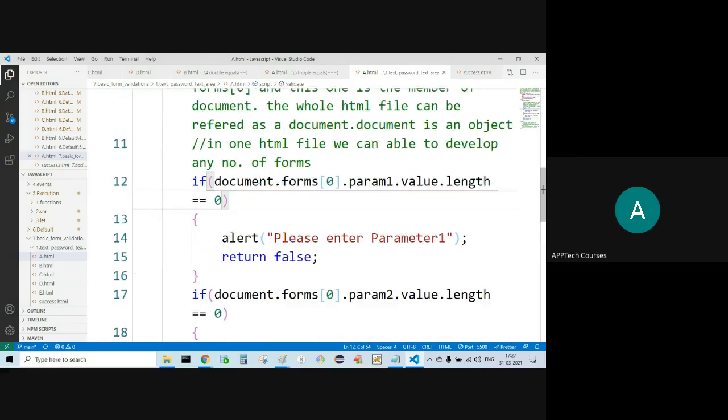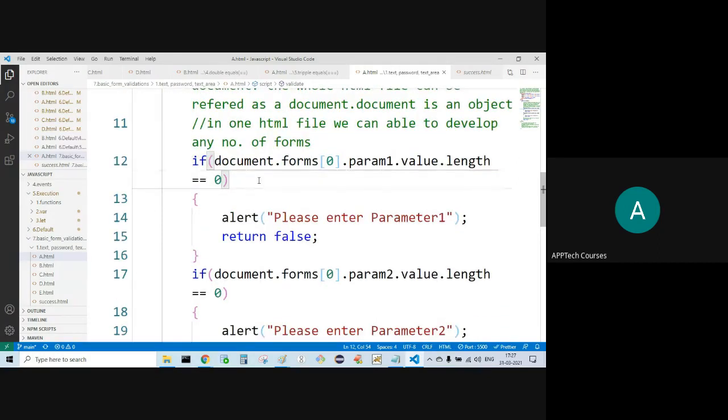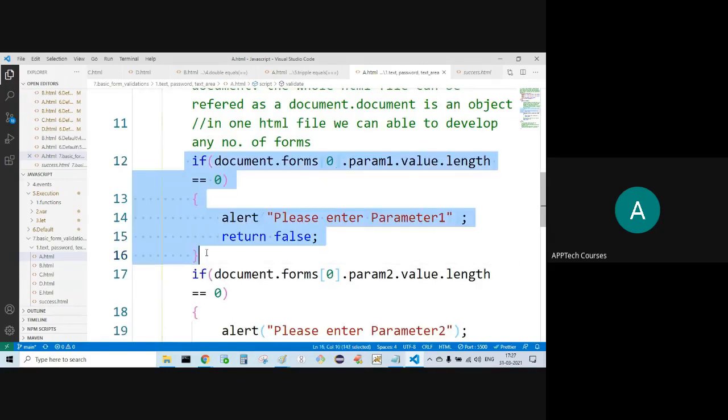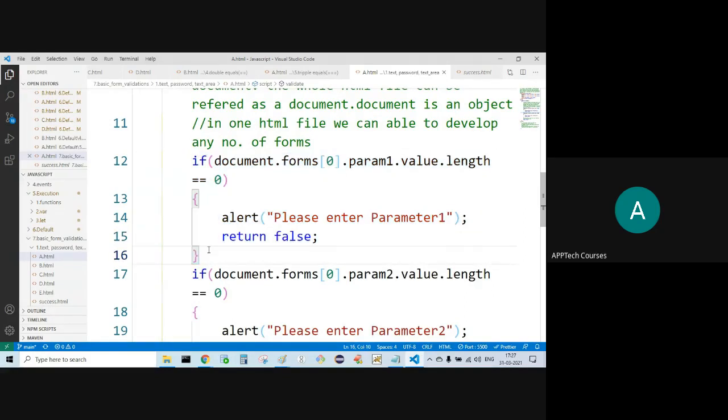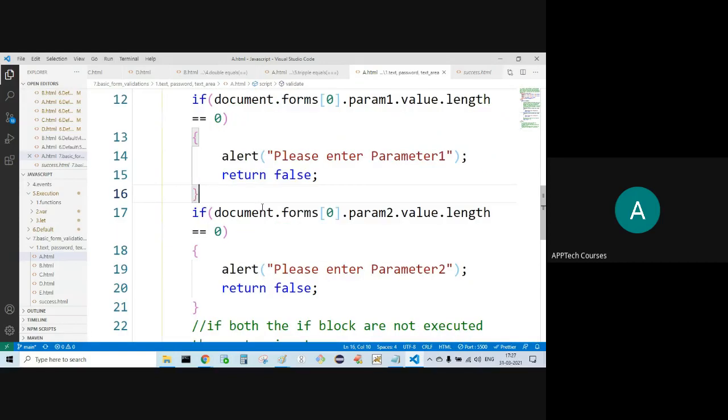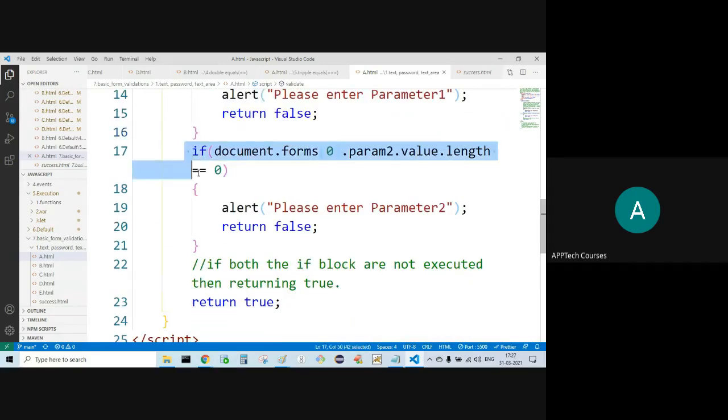Now, let's assume I have entered some characters in this field. Now the condition is not true, so the flow continues. Then it comes to this if block. Document dot forms of 0, param2 is the member of forms of 0.